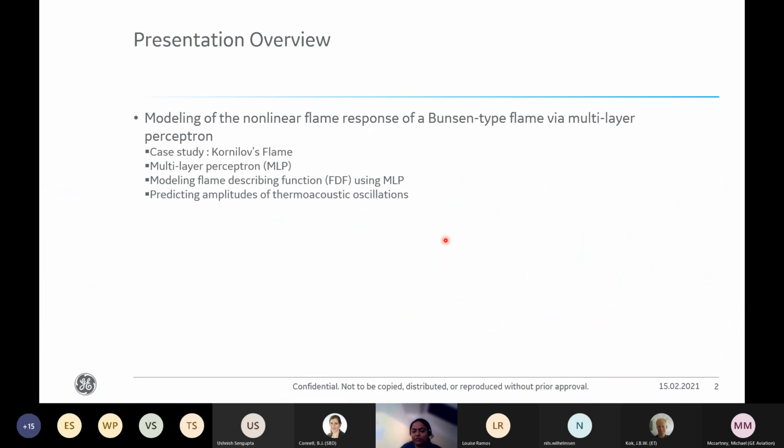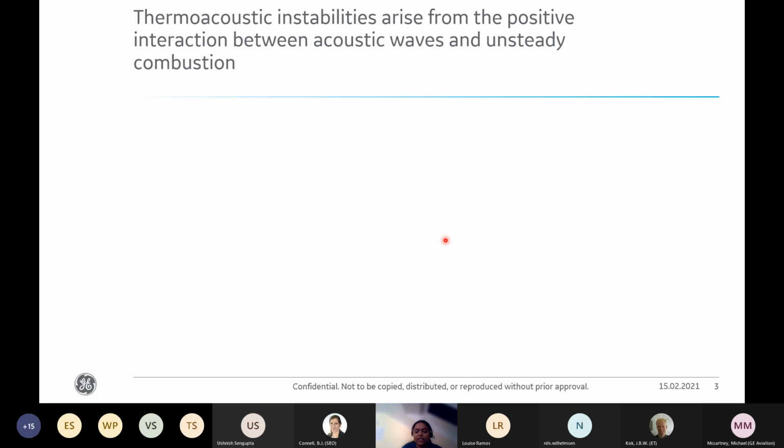First, I would like to talk about my work on modeling of the nonlinear flame response of a Bunsen type flame via multi-layer perceptron. So, over the decades, the emission regulations for aircraft engines have been steadily tightened, and to meet these regulations, lean premix combustion systems have been developed.